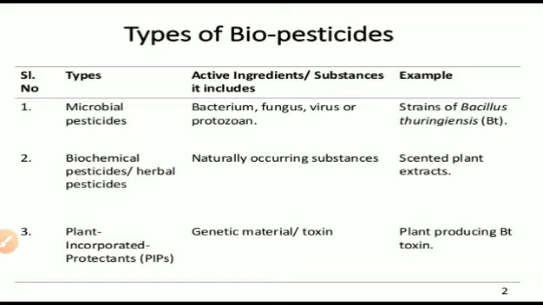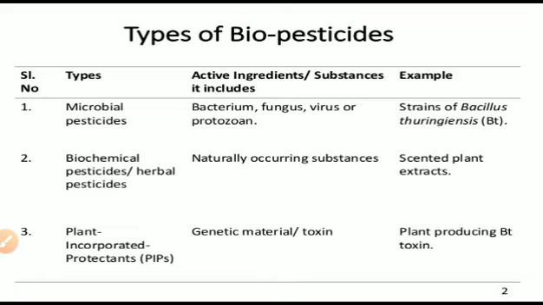Let me learn the types and their active sites and also examples. The microbial pesticides are microorganisms like bacteria, fungi, viruses, and protozoans. An example is Bacillus thuringiensis. Second, biochemical pesticides are naturally occurring substances. Example, a scented plant extract: due to its scent, the pest does not come to that plant.